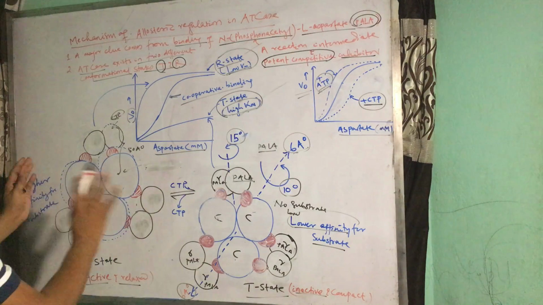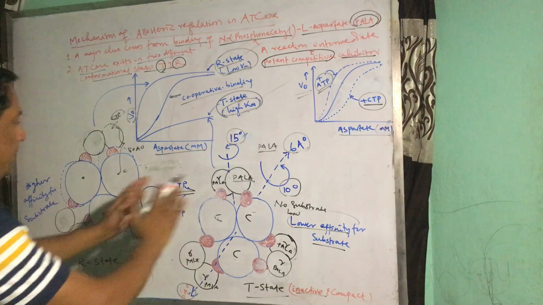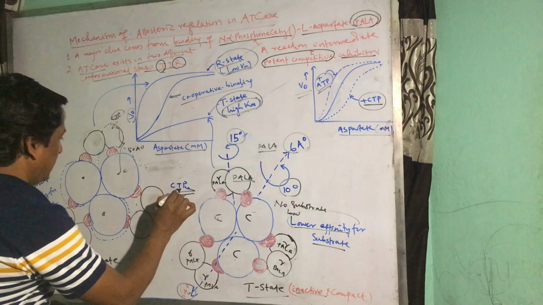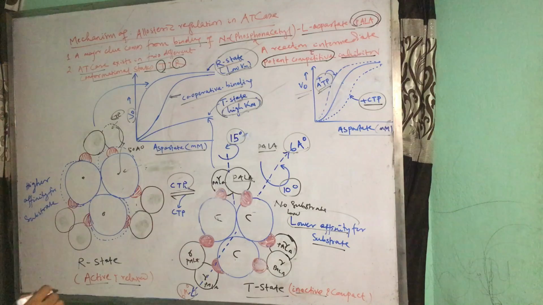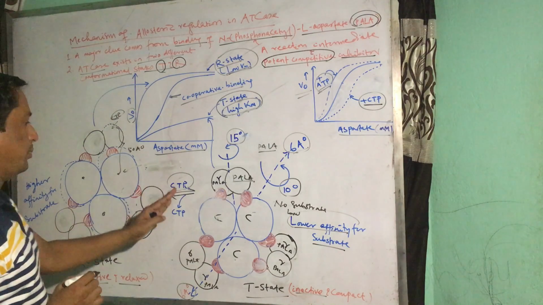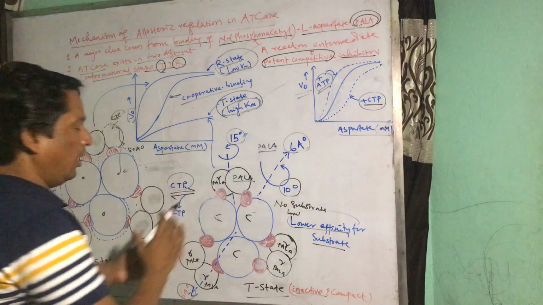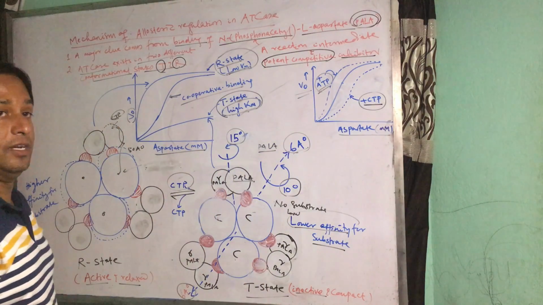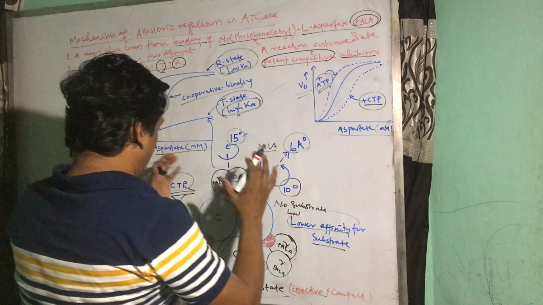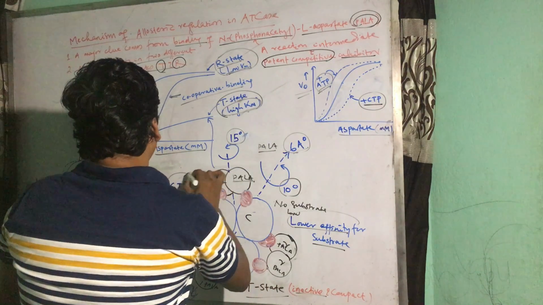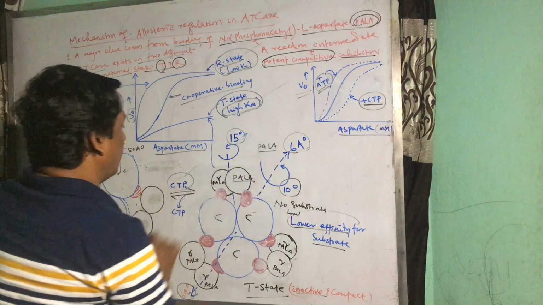So in a nutshell, we can remember that the allosteric inhibition of ATPase by CTP is due to the change in conformation of the enzyme due to binding of the CTP to the regulatory subunits.